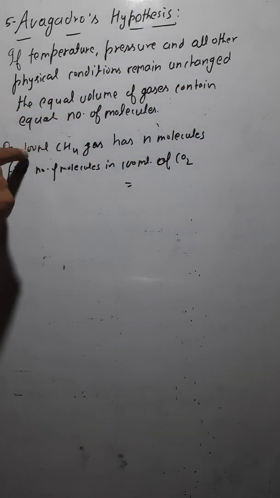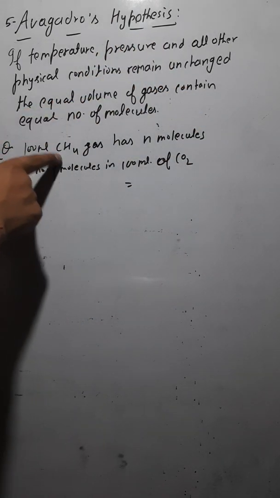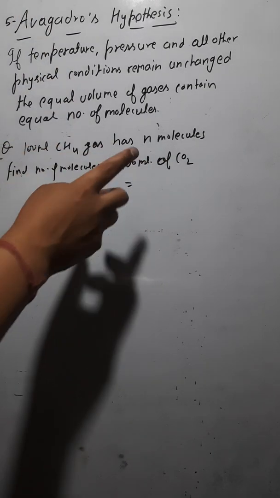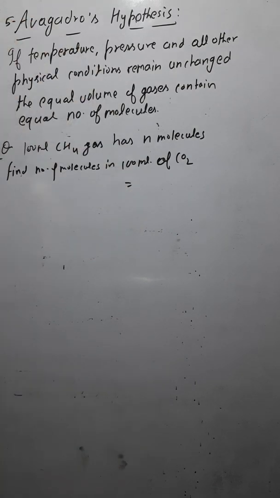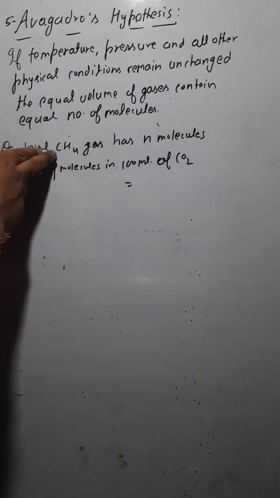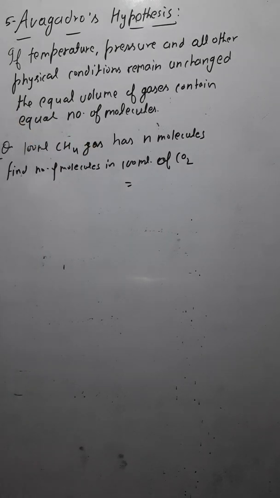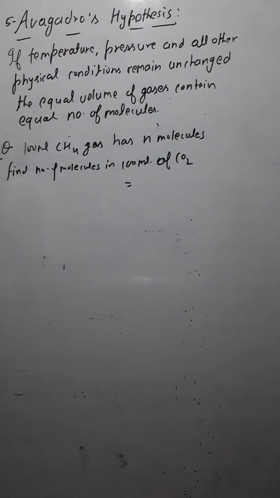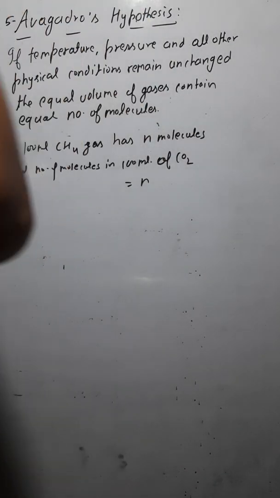So here, volume of methane is 100 ml and volume of carbon dioxide is also 100 ml. So equal volume would contain equal number of molecules, isn't it? So in 100 ml you have N molecules of methane, and similarly in 100 ml you would have N molecules of carbon dioxide. Yes, the answer is same, N.